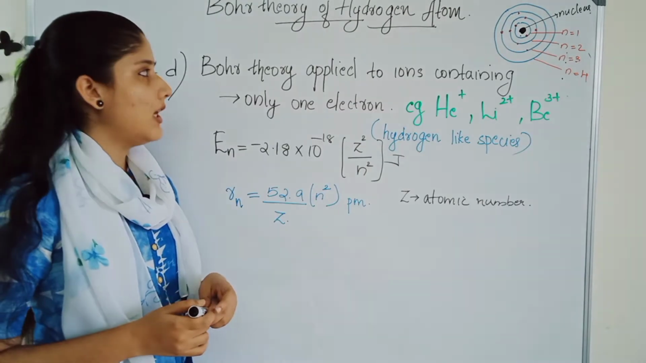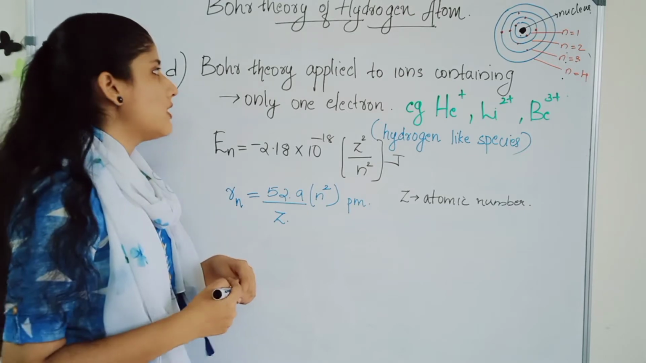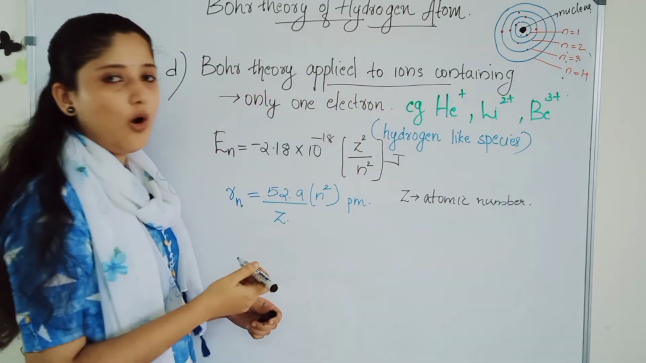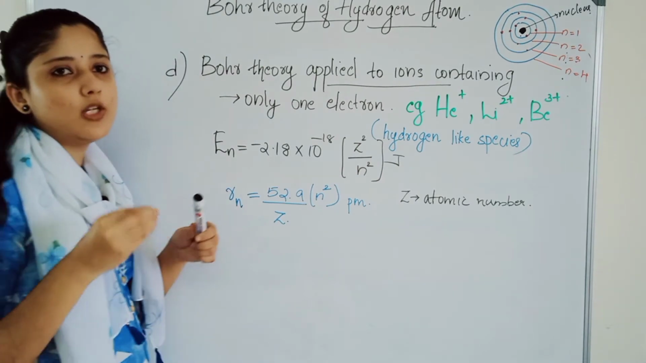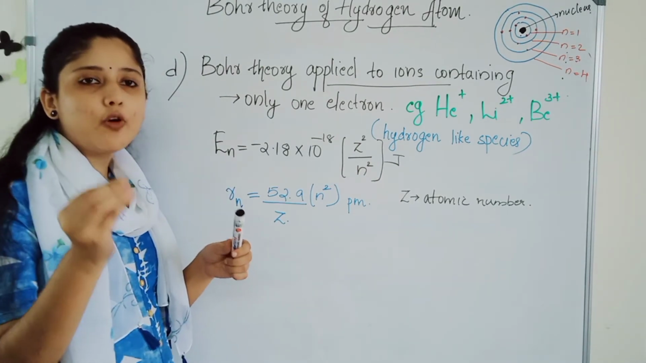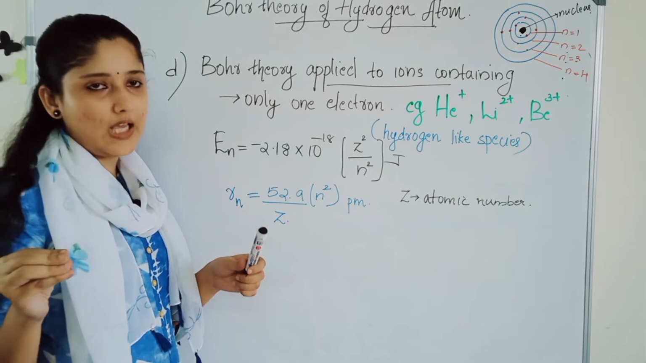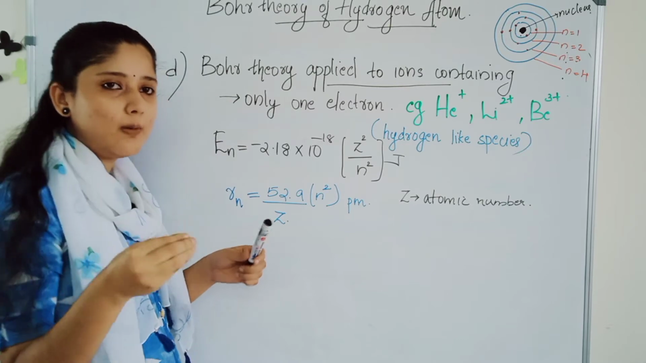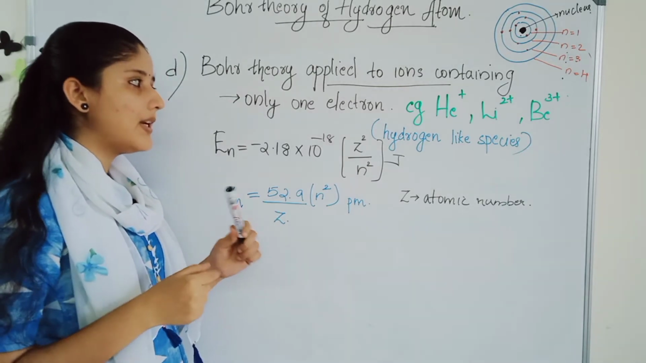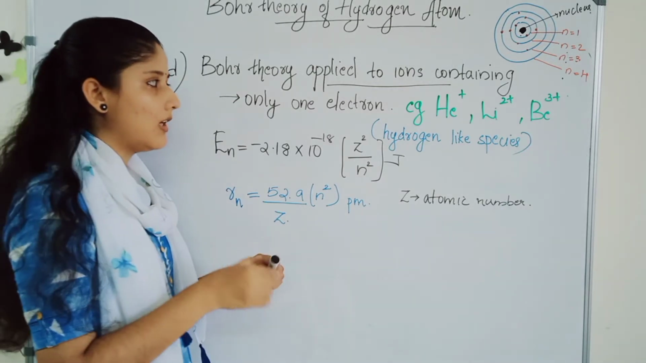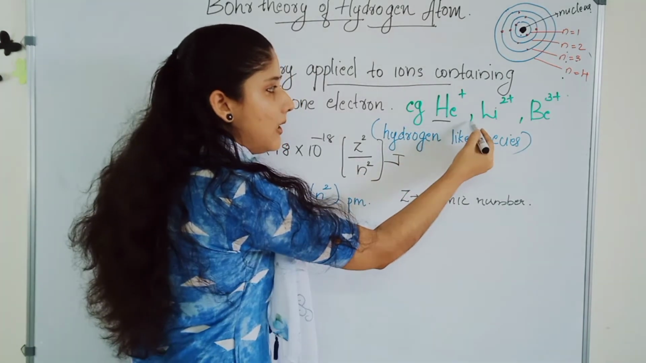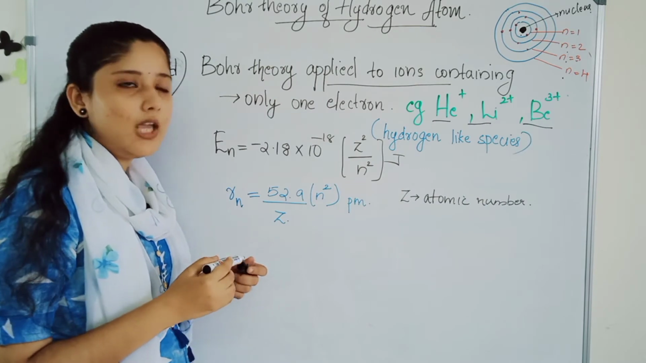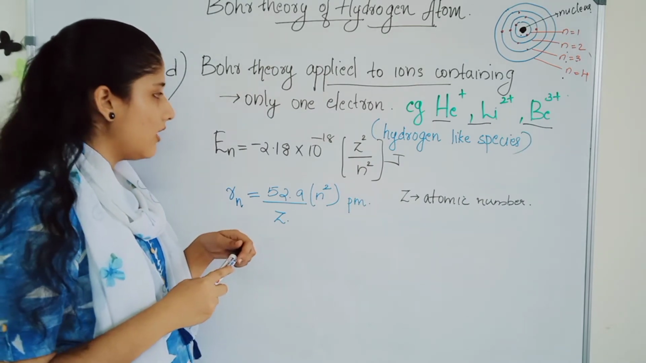The fourth postulate of the Bohr model of the hydrogen atom is that Bohr theory applies to ions containing only one electron, not only to the hydrogen atom but also to hydrogen-like species. For example, hydrogen-like species, having only one electron, are He plus, Li 2 plus, and Be 3 plus. These species have only one electron in their orbit.